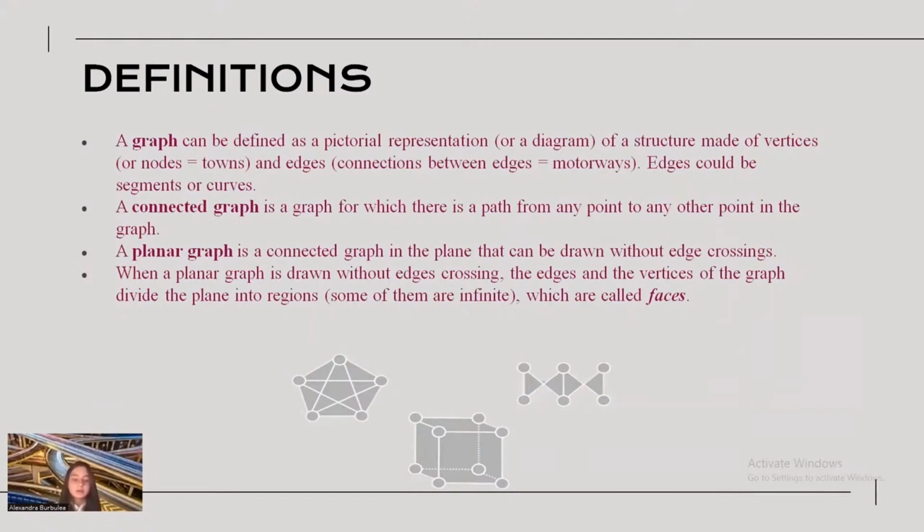A connected graph is a graph for which there is a path from any point to any other point in the graph. A planar graph is a connected graph in the plane that can be drawn without edge crossings. When a planar graph is drawn without edge crossings, the edges and the vertices of the graph divide the plane into regions. Some of them are infinite, which are called faces. Now I will let my classmate Robert to continue.